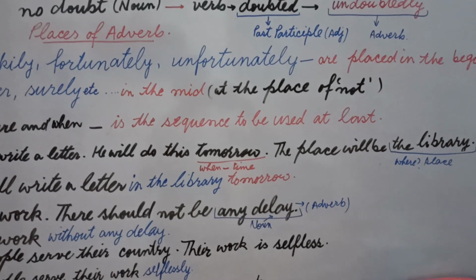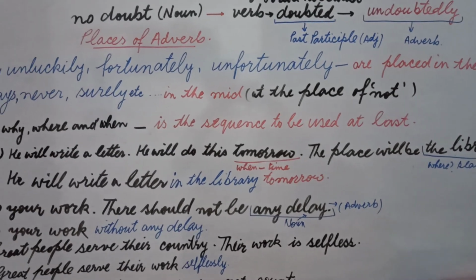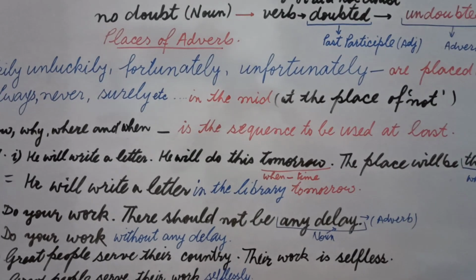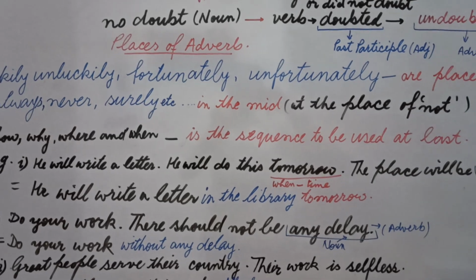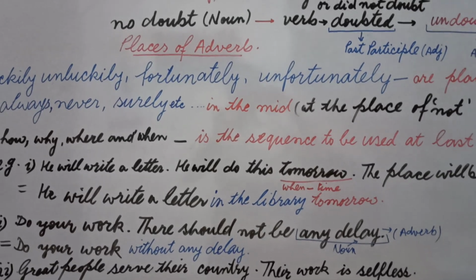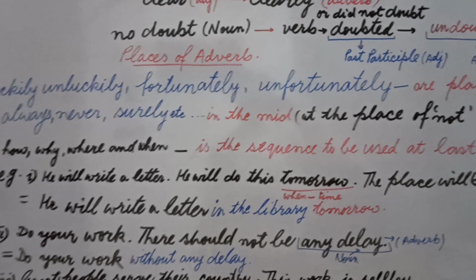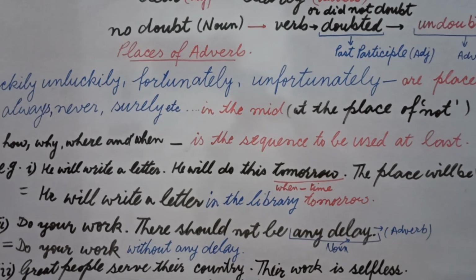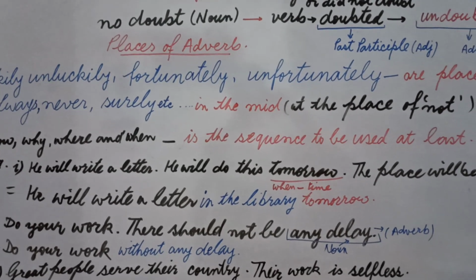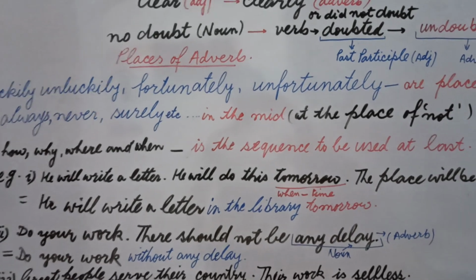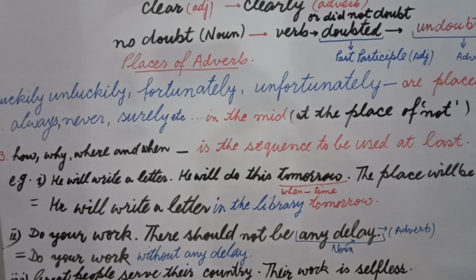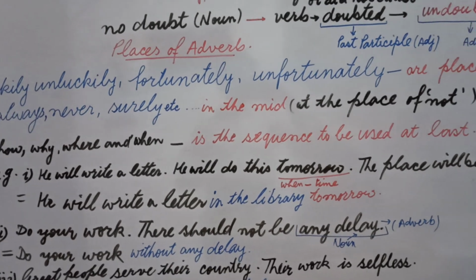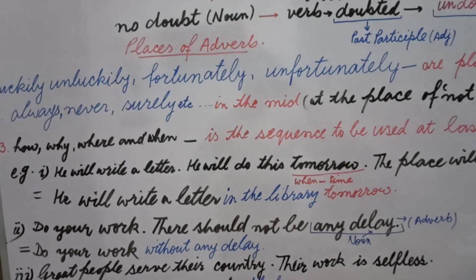We will pick only these two adverbs and we will omit other parts, other words of the two other sentences, and we will write in this way. He will write a letter in the library tomorrow. Students, you came to know that our final answer is he will write a letter in the library tomorrow. Now one question rises, there are two adverbs. Which adverb should be used first? Students, I would like to make you know that the adverb that is related to place should be written first, and the adverb that is related to time will be written at last. This is the sequence of adverbs.